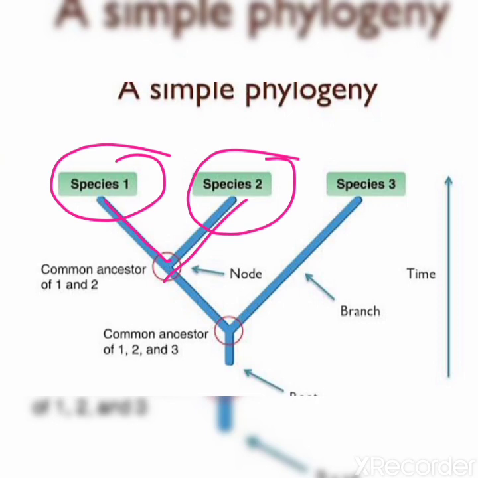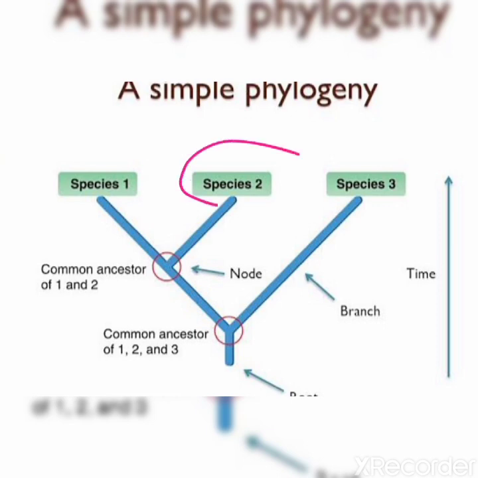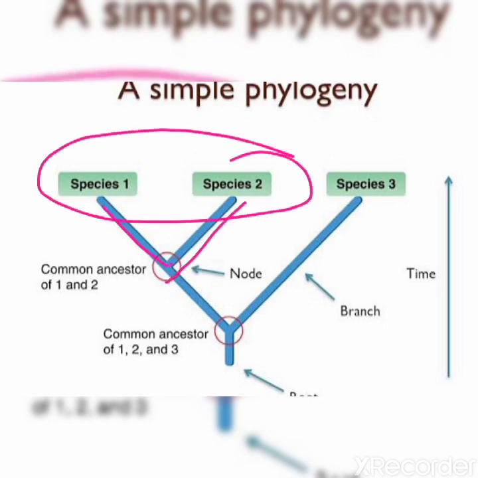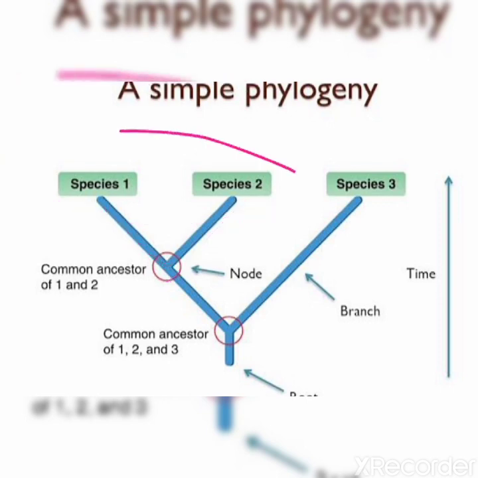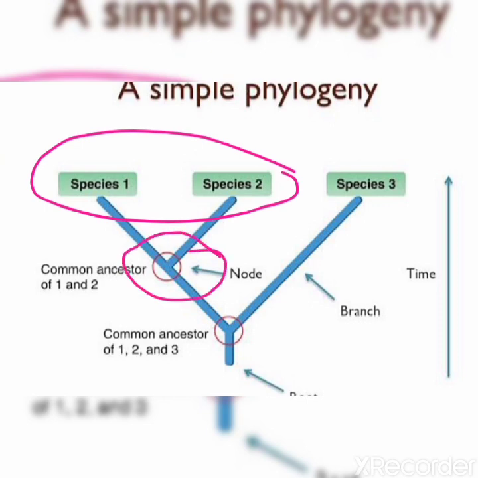But what about species 2 and species 3? They are least closely related. Species 2 and species 3 are least closely related, while species 1 and species 2 are more closely related. Why are they more closely related? Because both of them have a common ancestor, so they are more closely related.